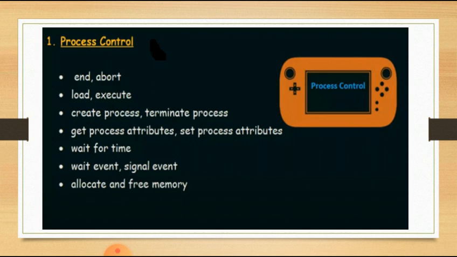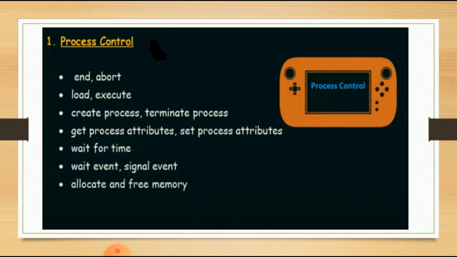In the second bullet there is one more example of a system call, load, execute. Load is a system call used to load our process for execution, and execute is again a system call used to execute the process. Similarly, the third example of a system call is create process and terminate process.